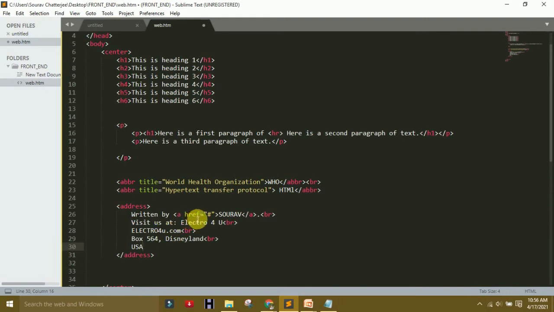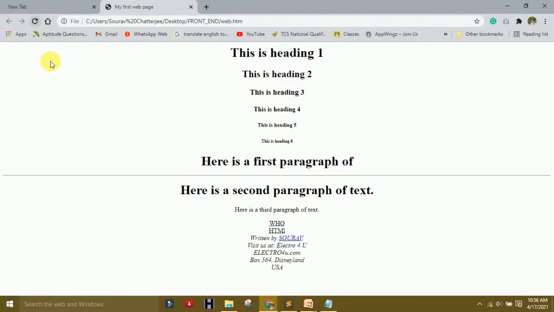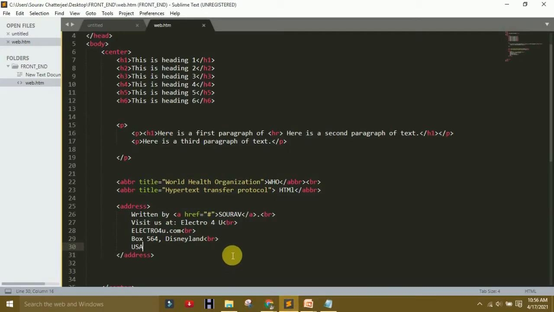So why use href? I will tell you what href is. See the changes now. Written by Saurabh, visit a selector for you, electro4.com. This is the address. These changes have no use of any style or font, only the address tag. I also use break. After address, I will tell you what href is.